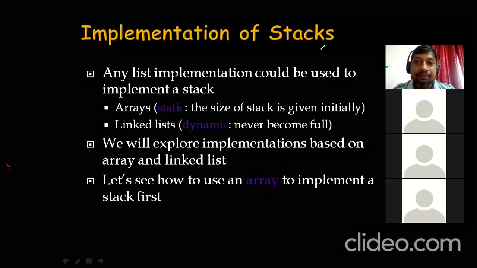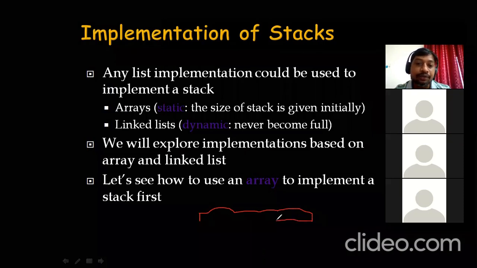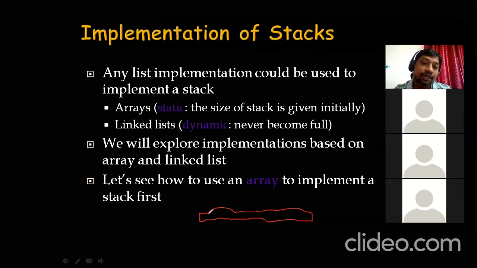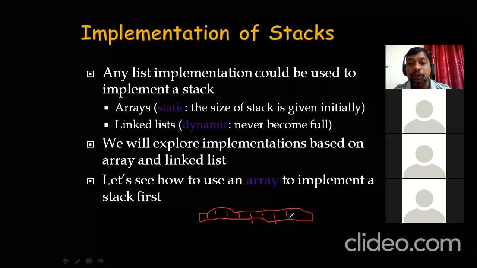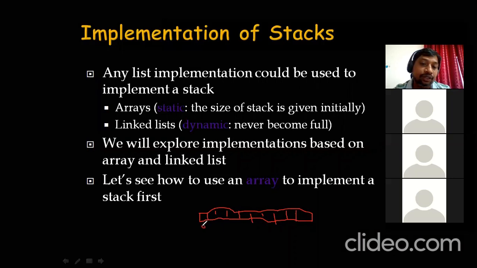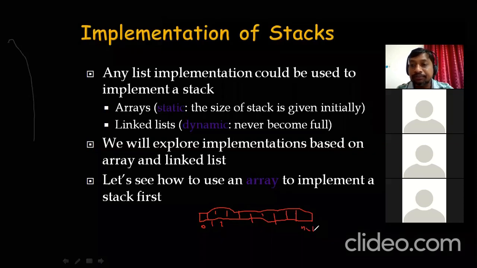Now, in array implementation, we'll take an array. Say suppose the size of the array is 10, let us assume. So there are 10 cells. Usually array index starts from 0 to n minus 1. So this is the first index, that is the 0th index, 1, 2, and so on, up to n minus 1. The last index happens to be n minus 1.